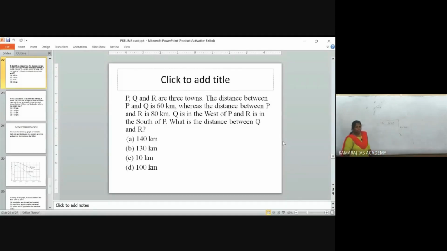So is it easy to calculate the distance between Q and R? How can you calculate it? The distance between P and Q is 60, the distance between P and R is 80, Q is in the west of P, and R is in the south of P. Do you remember from your school days the concept called Pythagoras theorem?